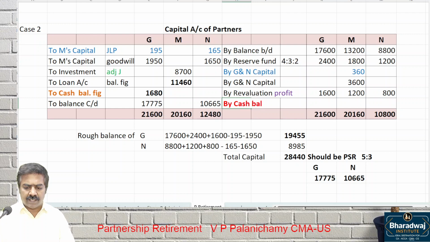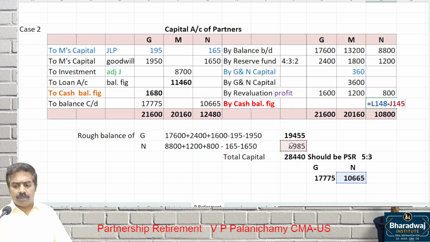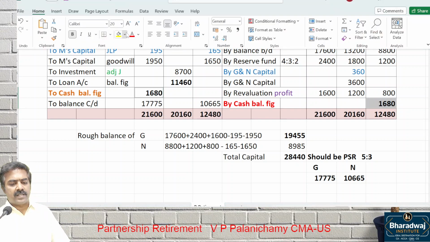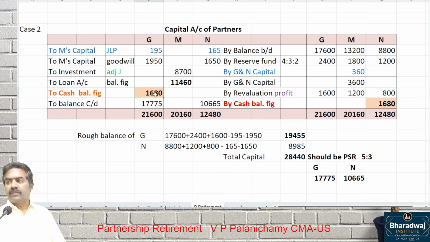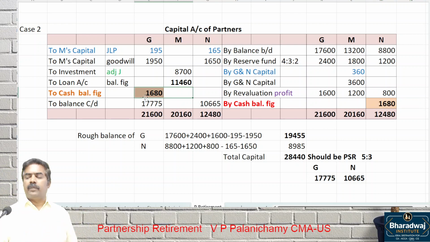This can be taken as a balancing figure also. For example, what is required? 10,665 required. But minus what is available? If it is less, bring the money. 1,680. In this question, the amount is equal because are we adjusting based on external capital or internally adjusted? Internally adjusted. 1680, 1680. It is coming equally because we are internally adjusting between G and N.